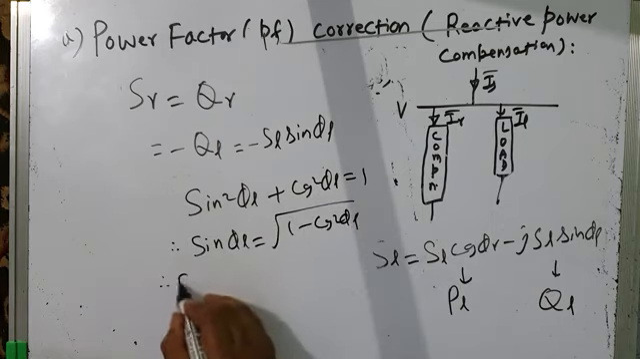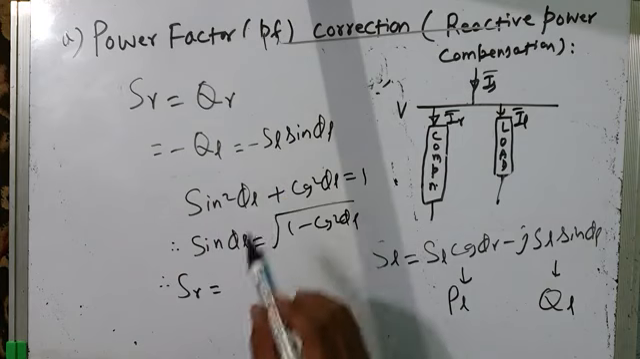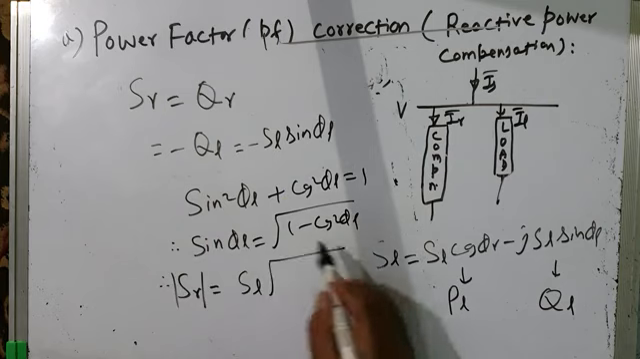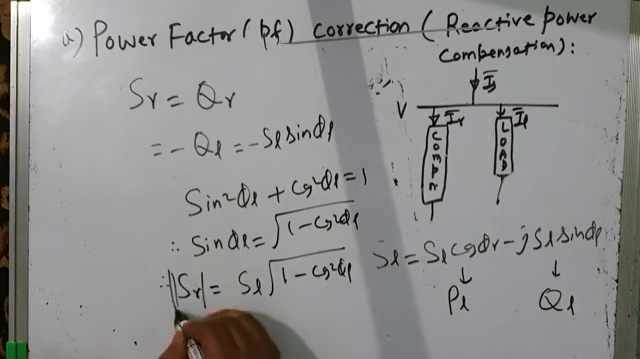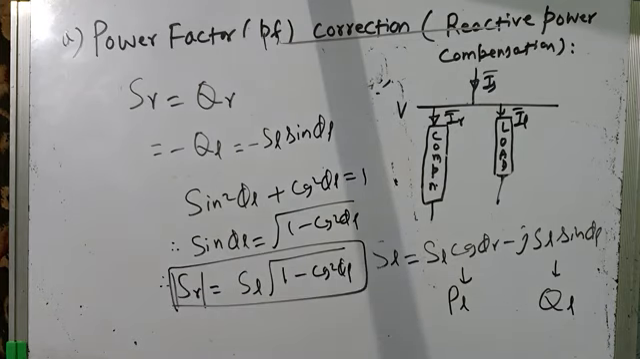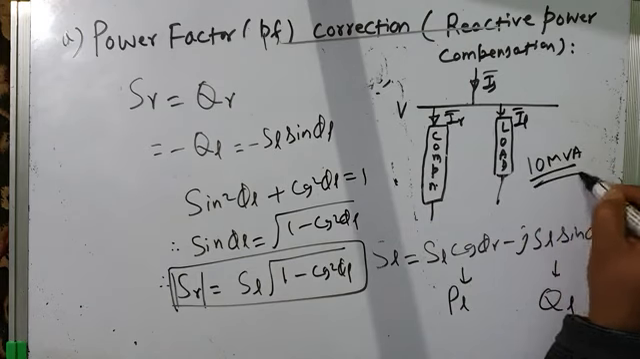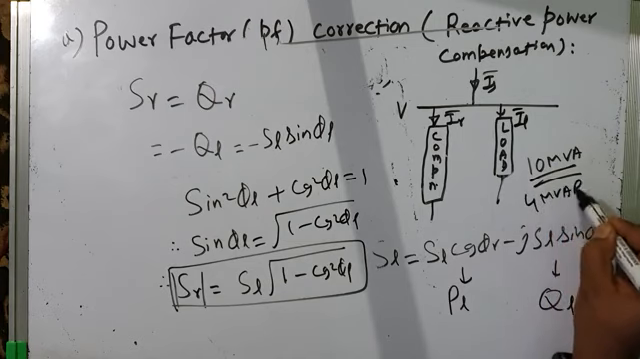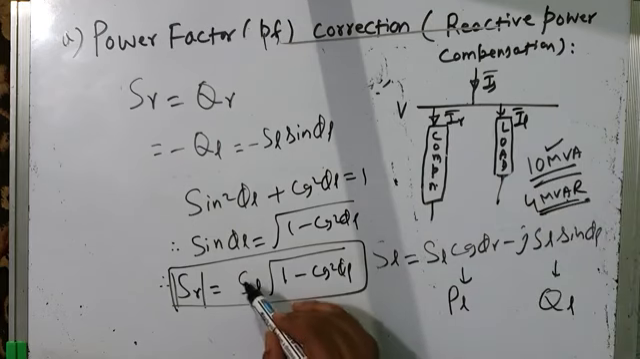Substitute here. So therefore the rating of compensator will be S gamma is equal to SL into sin phi L, where sin phi L is under root of 1 minus cos square phi L. This is the most practical way of finding the power rating of a shunt compensator. You know the load; let us suppose the load is 10 MVA, and suppose it draws a reactive power of 4 megawatts. So you know the load reactive power, and you know the load apparent power rating, say 10 MVA. So SL is 10 MVA.